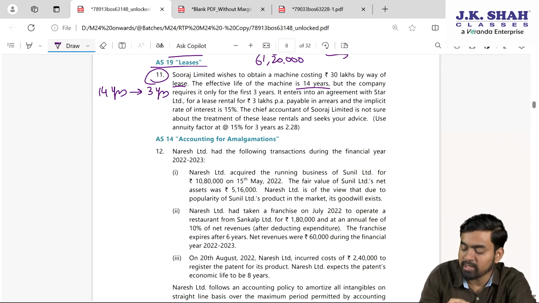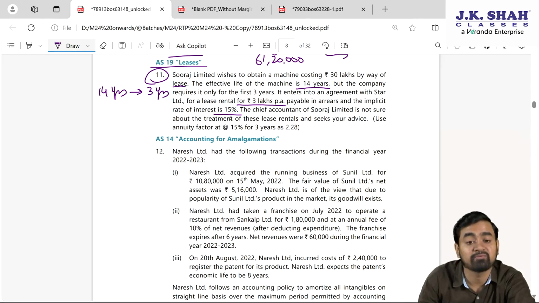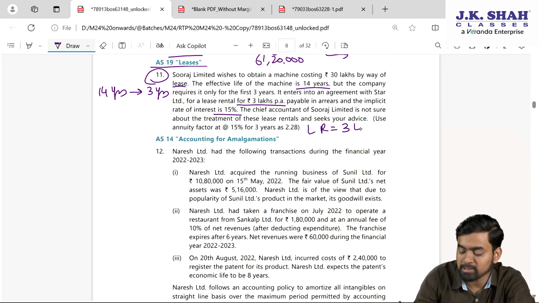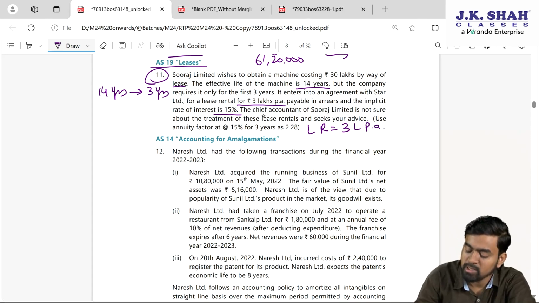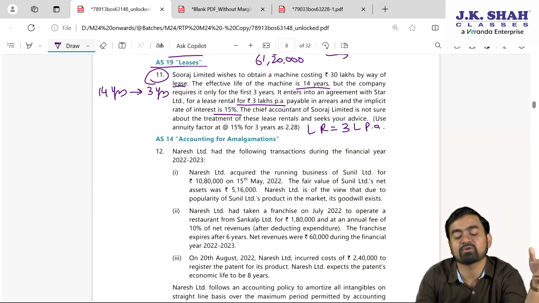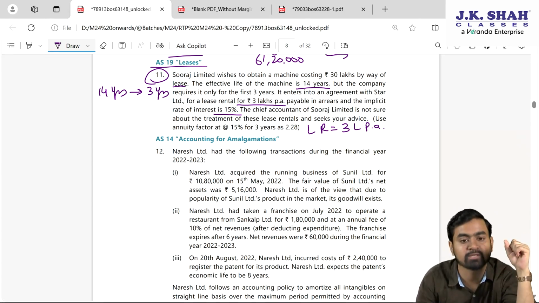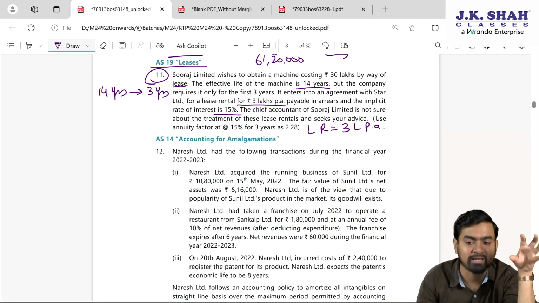It enters into an agreement with Star Limited for a lease rental of 3 lakhs per annum payable in arrears, and the implicit rate of interest is 15%. So my dear students, lease rental is 3 lakhs per annum. The chief accountant of Suraj Limited is not sure about the treatment of the lease. Treatment of the lease depends on the type of lease, whether it is operating lease or finance lease, my dear students. If it is finance lease, then the accounting is different.